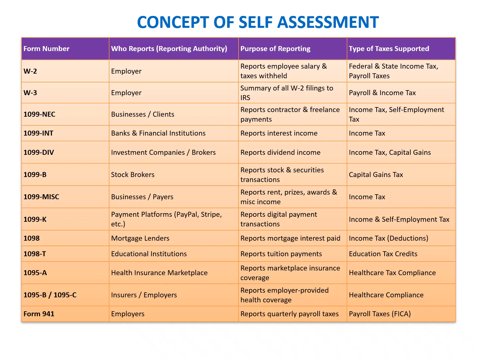All these forms are reported by various authorities and are directly linked to the assessee's self-assessment, and the taxes already deducted through these forms will be adjusted, and then the final tax is paid by the assessee while filing the return. So this clearly explains the kind of forms issued by the various third parties. We'll move to the next slide.